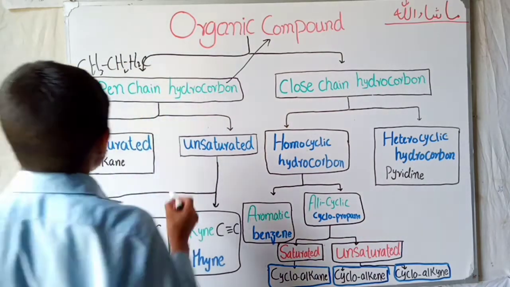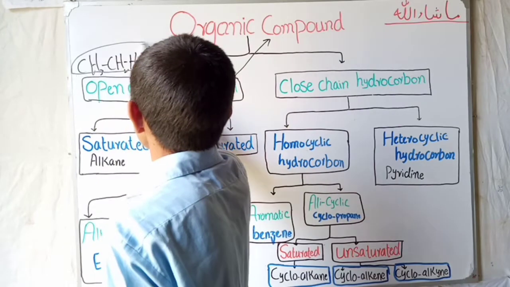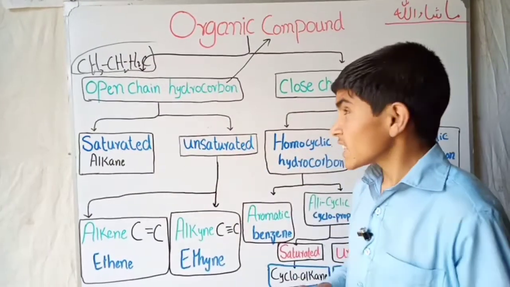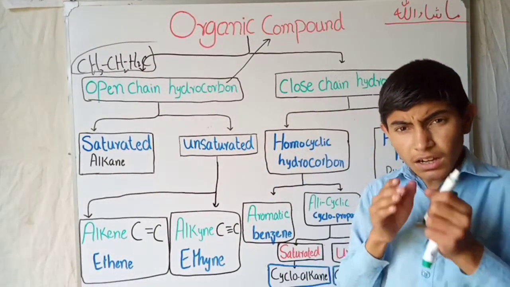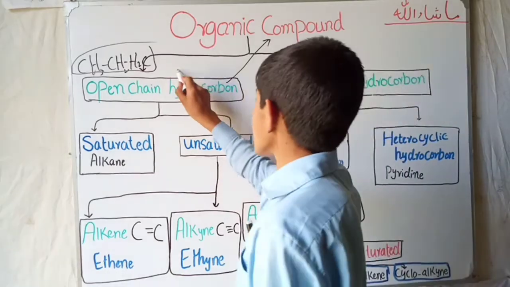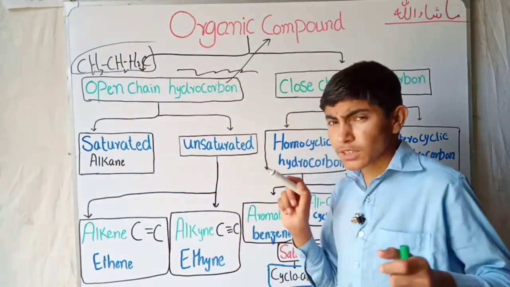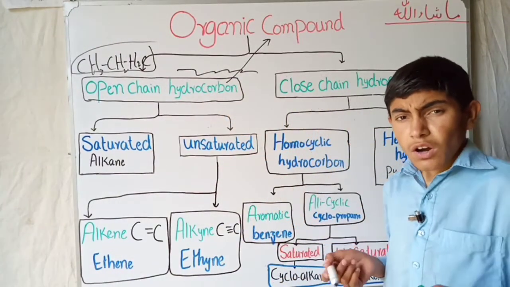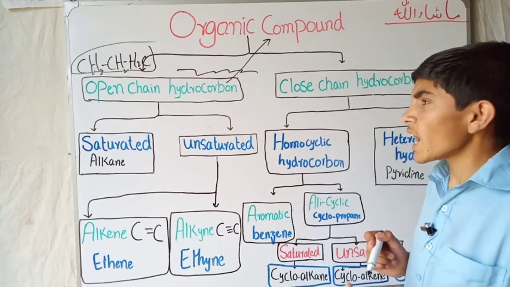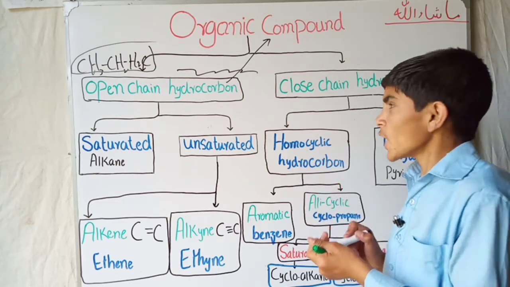You can see that there is no closing of the chain. The chain is directly continuous. It doesn't make any branches or closing. So this is called an open chain hydrocarbon.